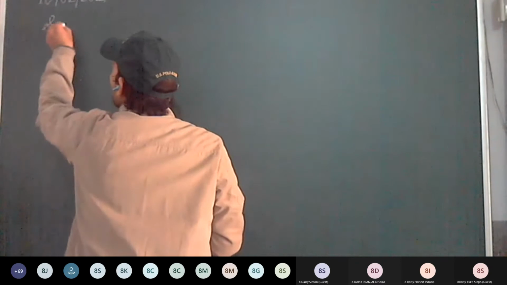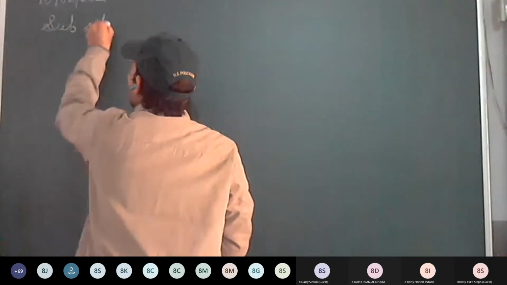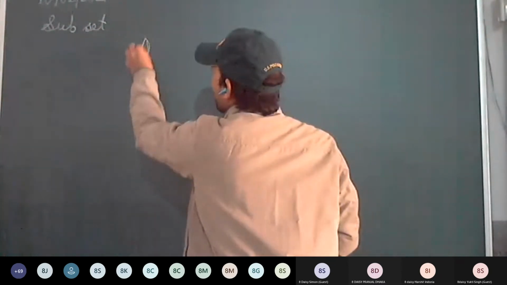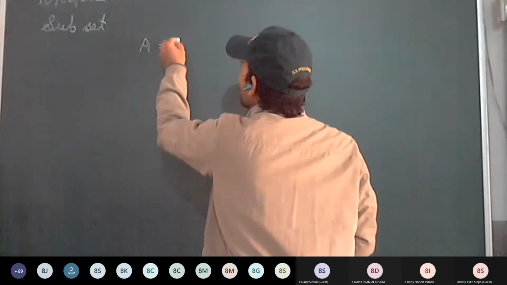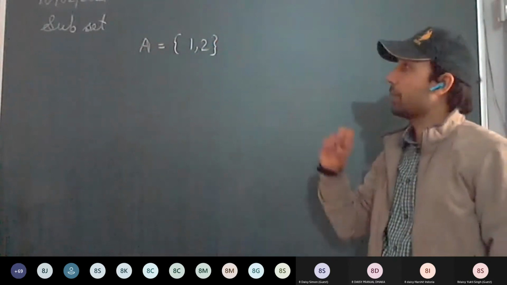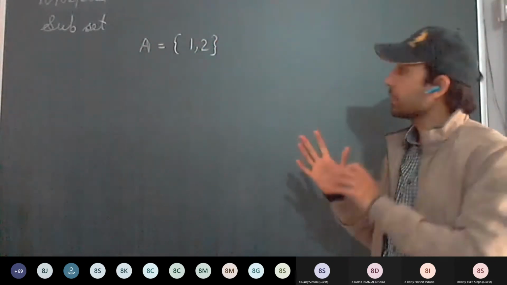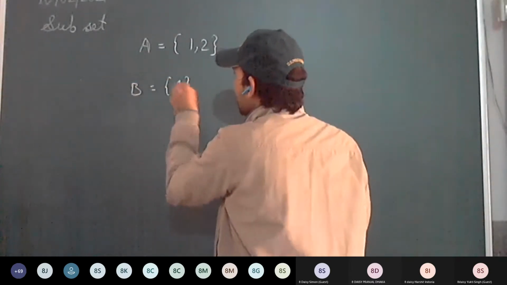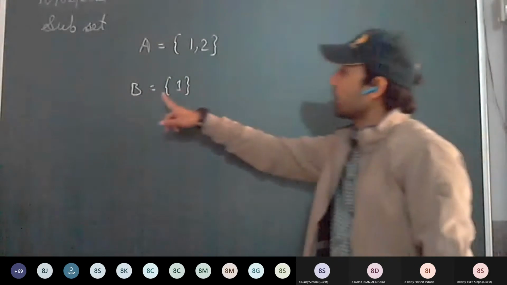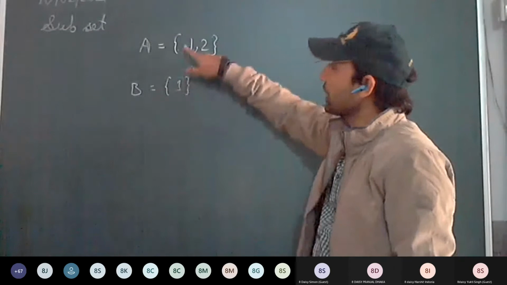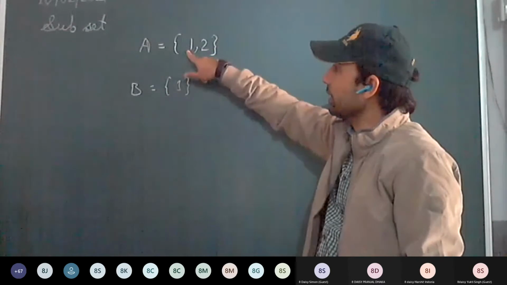Okay. So now we discuss subsets. I'm taking one example. For example, A equal to {1, 2}. So these are the two elements of set A. Subset means, for example, I'm taking B as this set. So we call B a subset of A. It means B is included in A.